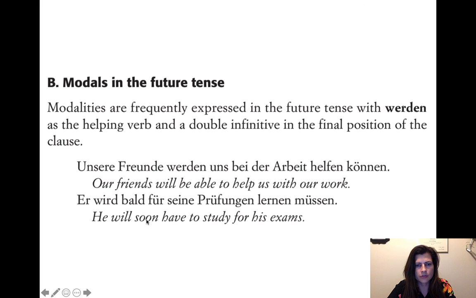In English, you could have soon in several spots. You could say he will have to study for his exams soon. He will have to study soon for his exams. It goes in several different places in English. But in German, you're just going to get verb in the second position, and then time, manner, place of whatever else is happening here, and then main verb, second to last, helping verb at the very end.